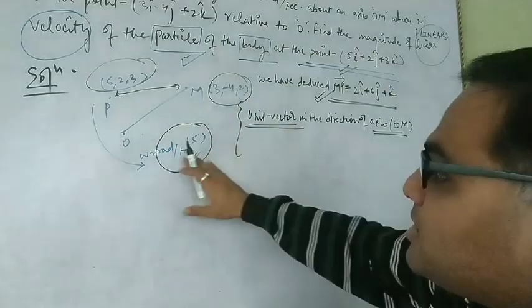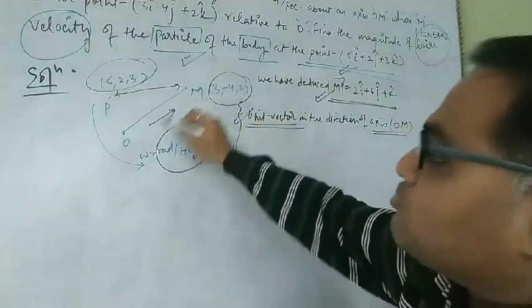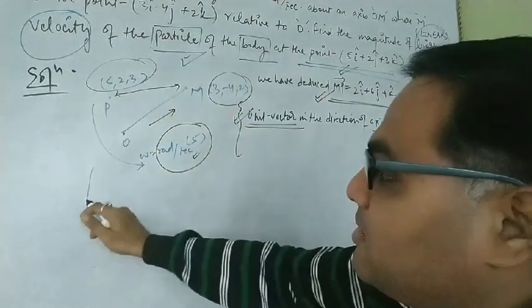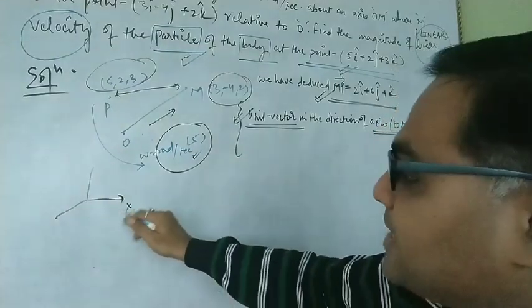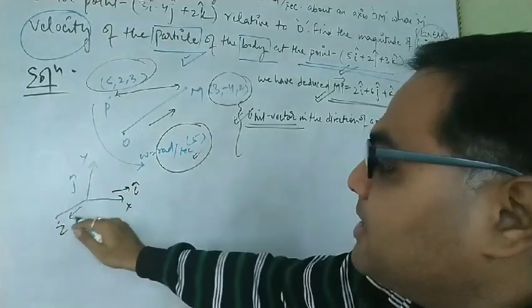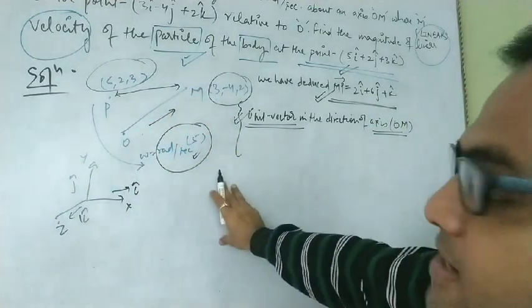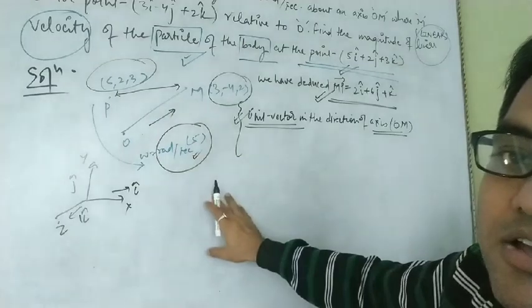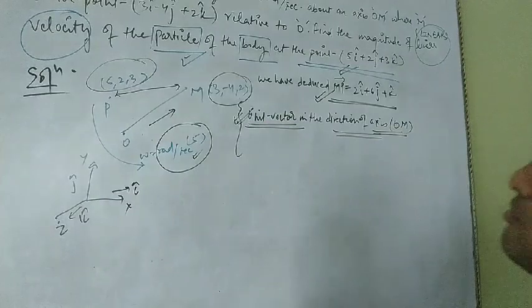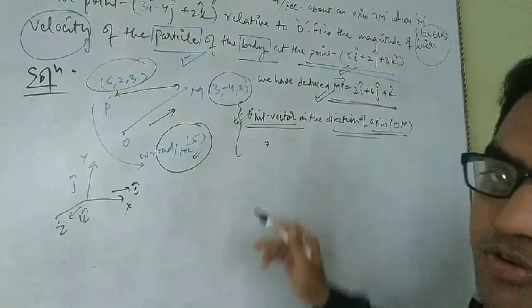So to calculate the value of this angular velocity along this OM axis, we first compute the unit vector. What is the unit vector along this OM axis? Which unit vector signifies this OM axis? Like we initially have seen that the x-axis is signified by i cap, y-axis by j cap, z-axis by k cap. So what is this? What is the unit vector that signifies this axis? For computation of that, we first compute the unit vector in the direction of this axis. How will we compute this? We can compute this with the help of a simple mathematical operation for the computation of the unit vector.